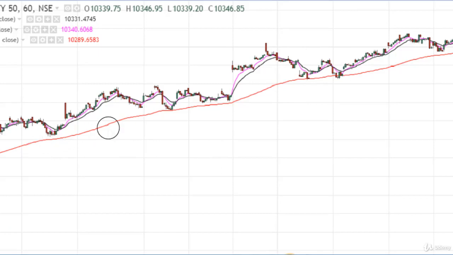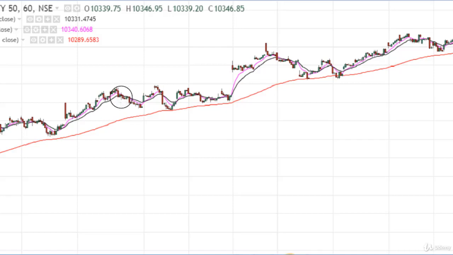Now see, this was our primary support line. This is the moving average, and we set a 7 and 14 period moving average to this chart. Then you can see we are making our buying position here, and our primary stop loss will be slightly below this support line. Now as long as prices are above this black line, this 14 period moving average, we are in a safe position. And now here this black line is below this pink line, so our trailing stop loss in this case will be this black moving average. It keeps on changing with the change in price.